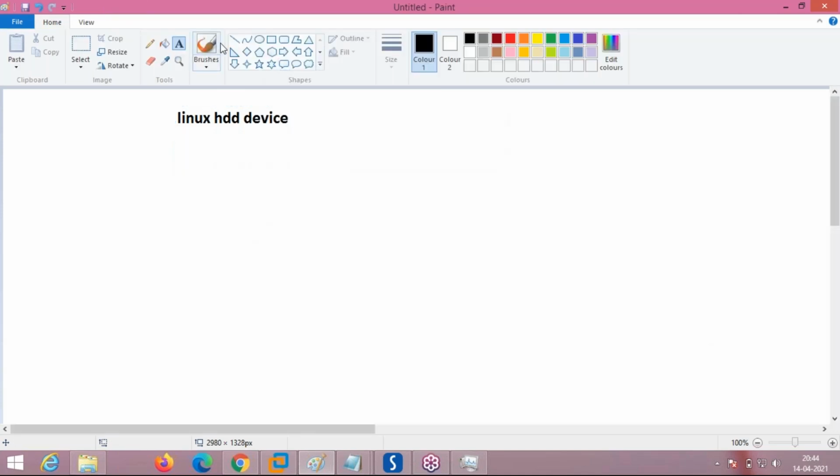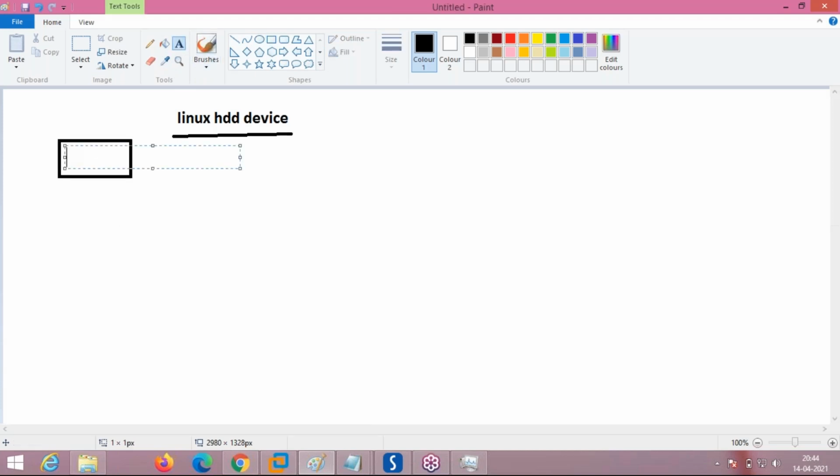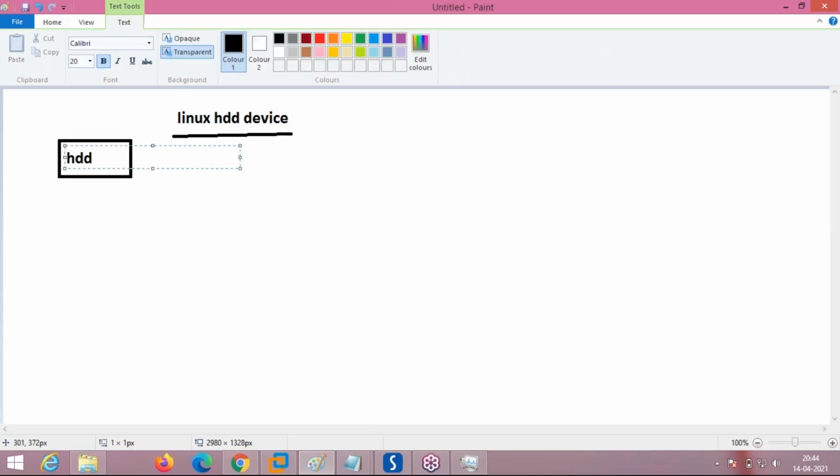In Linux, what is HDD? It means hard disk. There are many types of hard disk you can add to a Linux system. Think this is the first hard disk, HDD1. HDD means hard disk 1, suppose. That is the name of the hard disk, and there is one more thing: the type of the hard disk also.